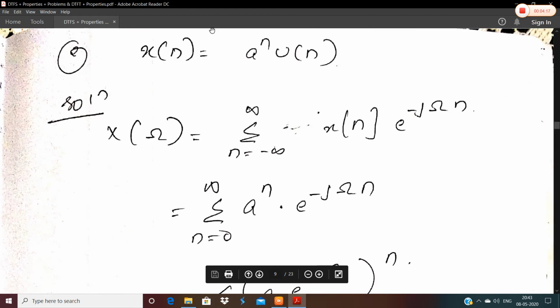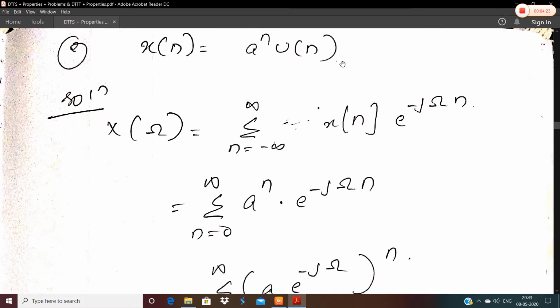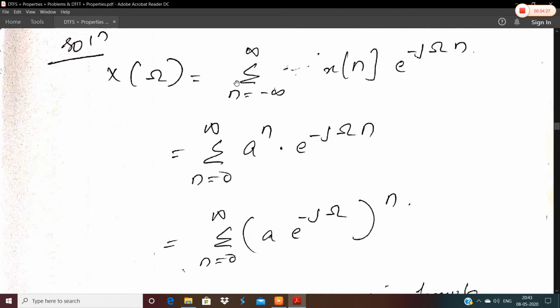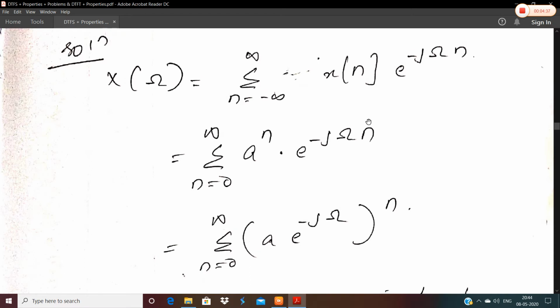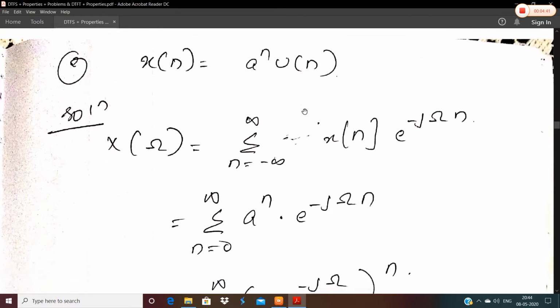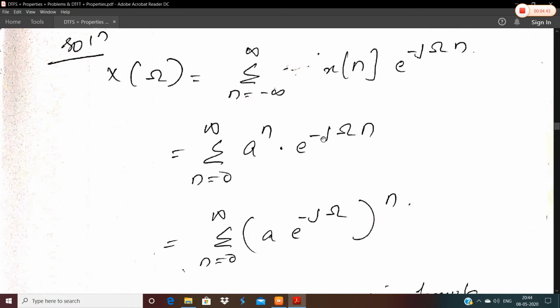In the same way, the second question is to find the DTFT of x of n is equal to a raised to n u of n. Here also we'll apply the analysis equation, which is given by X of omega is equal to sigma n equal to minus infinity to plus infinity x of n e raised to minus j omega n. The given value of x of n is a raised to n, and here it is u of n. So the limit is changed to 0 to infinity e raised to minus j omega n.